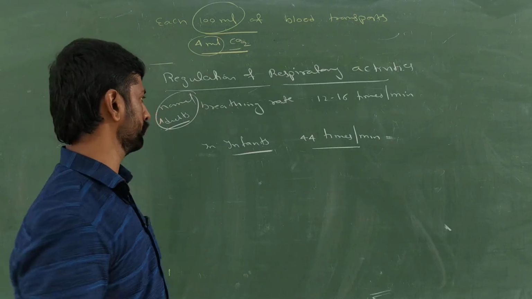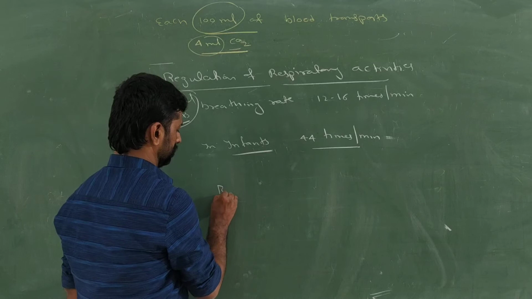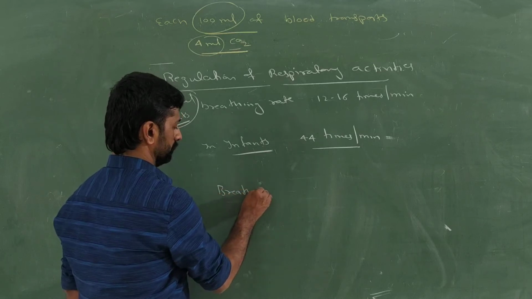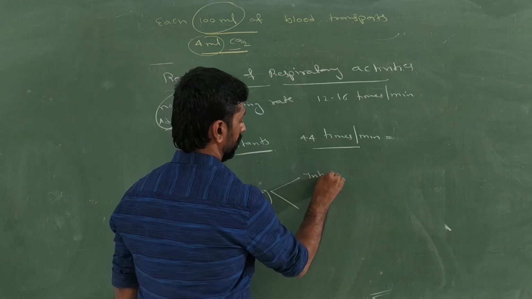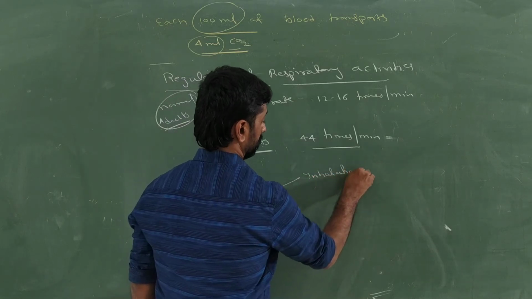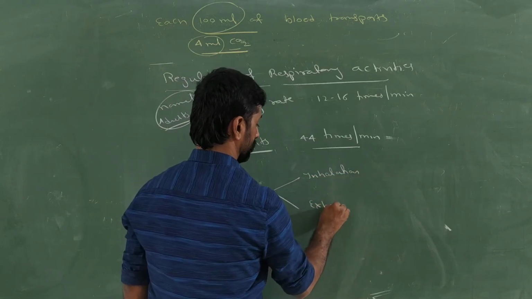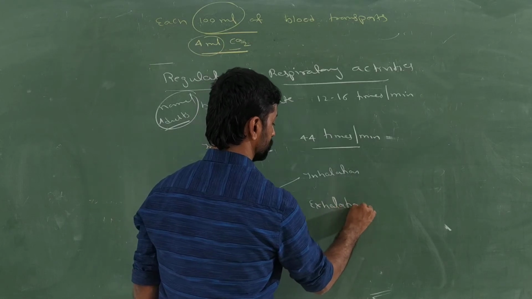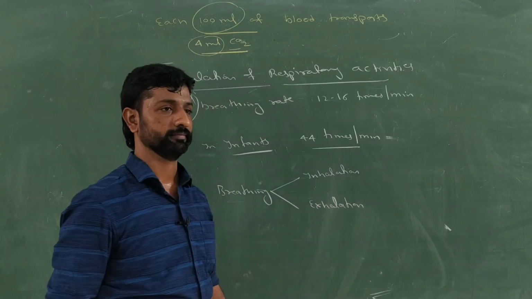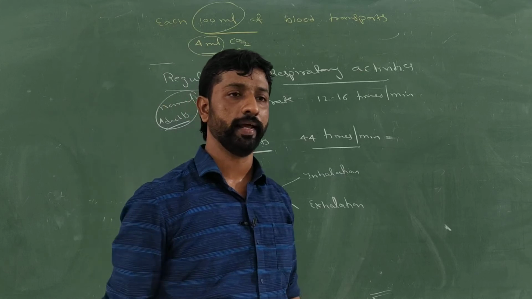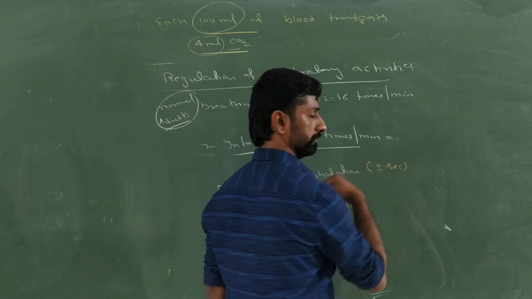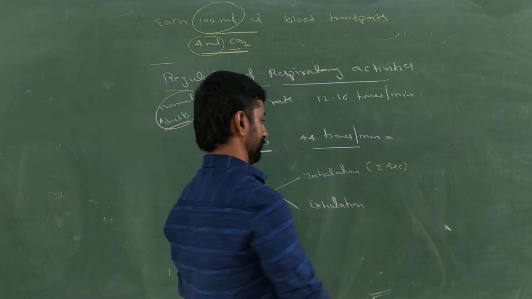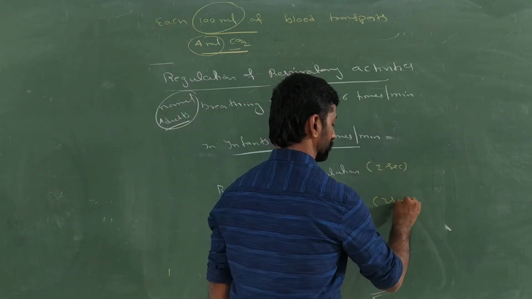In that, we know that breathing includes two processes. What are those? Inhalation and exhalation, right? What is the duration of inhalation and exhalation? The duration of inhalation is about 2 seconds and exhalation or expiration is about 3 seconds.